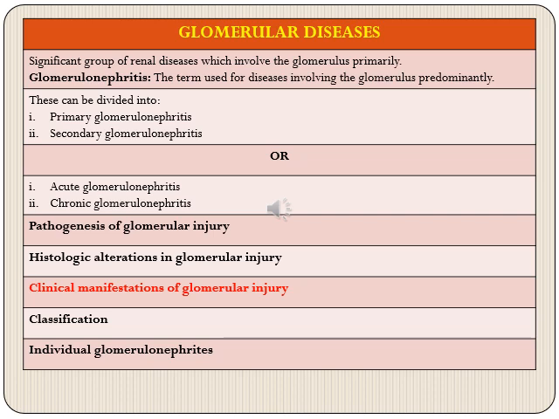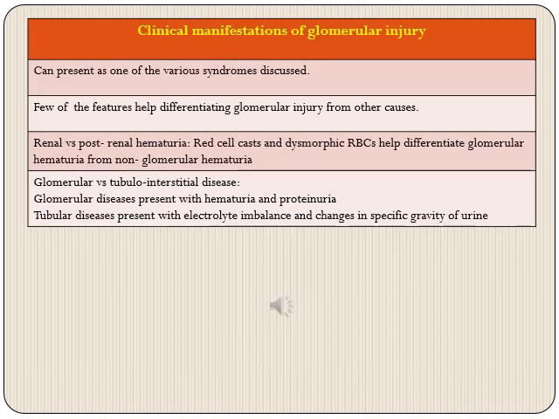Coming on to clinical manifestations of glomerular injury. Glomerular injury can present with any of the various clinical syndromes that we discussed in lecture 1, that is nephritic syndrome, nephrotic syndrome, acute renal failure, chronic renal failure, or isolated urinary abnormalities. So we have already covered them. The only thing is a few additional points, where some features can help in differentiating glomerular injury from any other cause of injury.